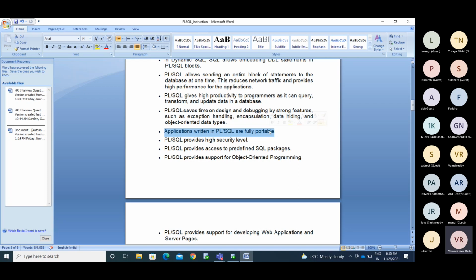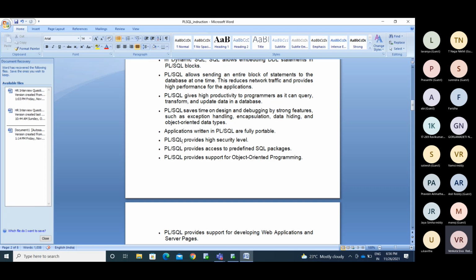Those people are asked to change the front-end application from one software to another software. The database code will be the same. It won't change. Whatever code you are invoking from Java, you can invoke from .NET also. That is called portable.